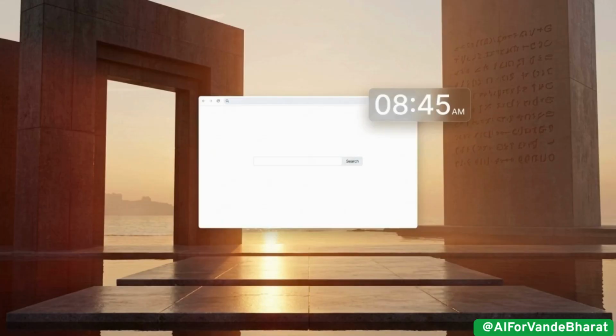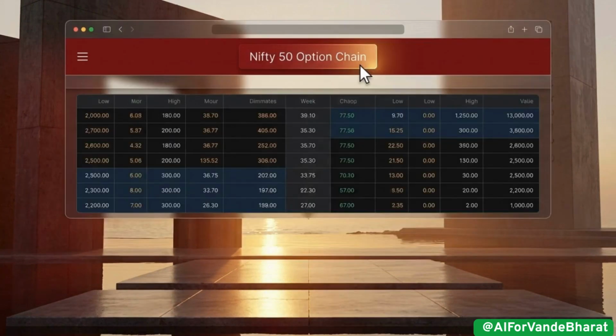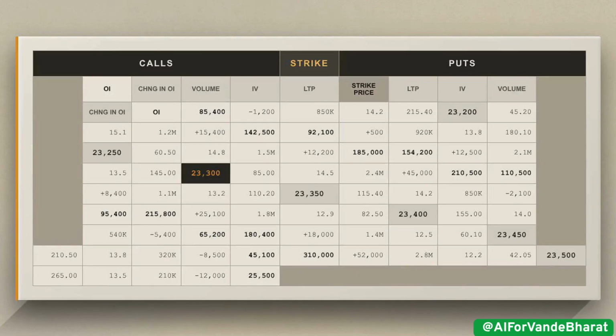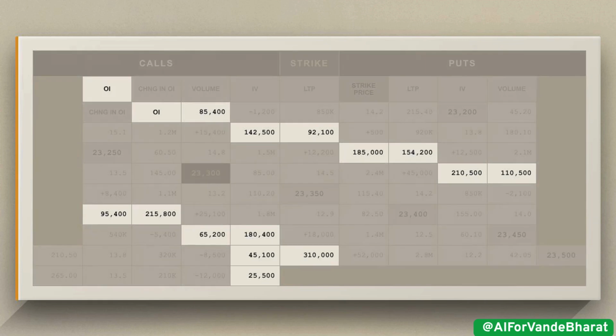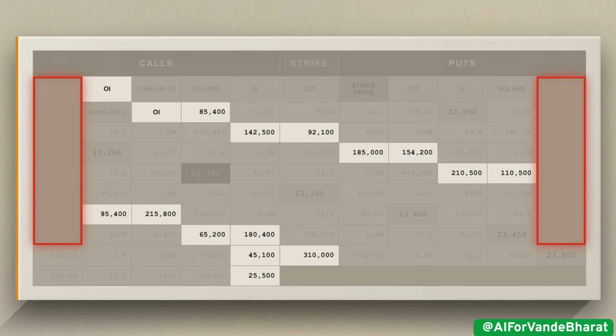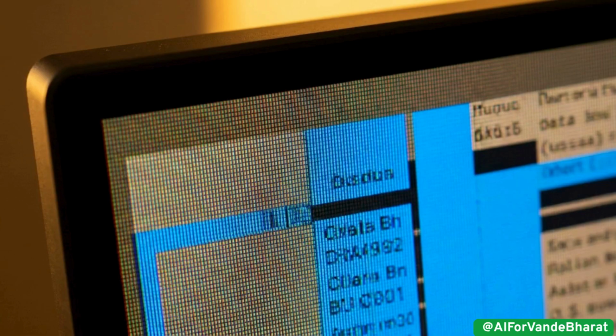Step 1 begins at 8:45 a.m. We do not need a premium trading terminal to get this information. We just need the raw pre-market data. We navigate directly to the NSE India website and open the Nifty 50 option chain. This table shows a lot of noise, but we only need to isolate these two columns, call open interest and put open interest, across active strike prices. We can highlight and copy this raw text straight from the browser.